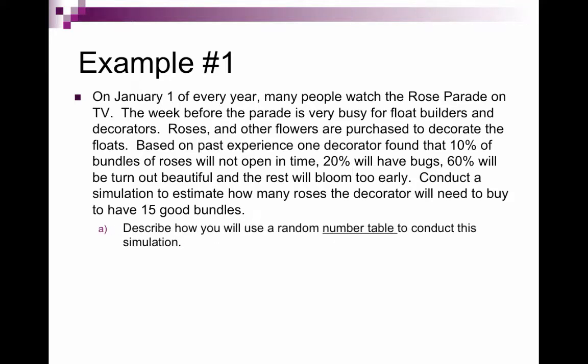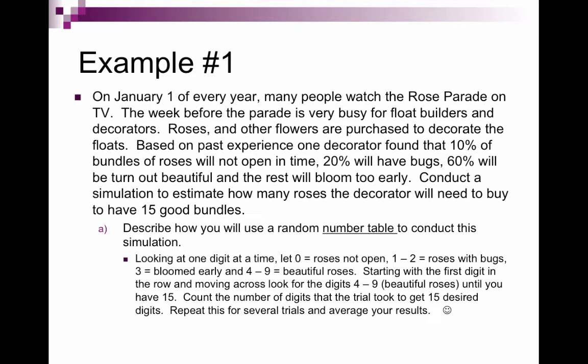So we're going to describe how we would use a random number table to conduct this simulation. The description for a random number table is slightly different than if we are using a random number generator. We're going to look at one digit at a time. So all of these percentages, we have 10, 20, 60, and then the rest is also 10%. So they're all nice, even percentages. So we need 10 digits. So that would be 0 through 9.